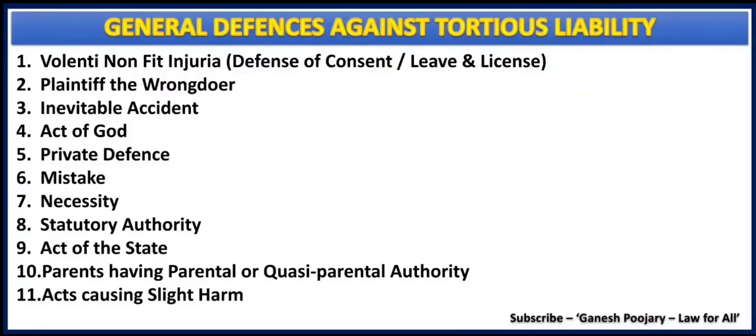Well, we have already seen this slide on general defenses against tortious liability, and we have listed as many as 11 general defenses. Among them, the first 8 are very important, starting from Volenti Non Fit Injuria, plaintiff the wrongdoer, inevitable accident, act of God, private defense, mistake, necessity, and statutory authority. In addition, I have also given 3 other general defenses, that is act of the state, parent having parental or quasi-parental authority, and acts causing slight harm. We are going to understand all of these one by one, but for now, the focus is completely on Volenti Non Fit Injuria.